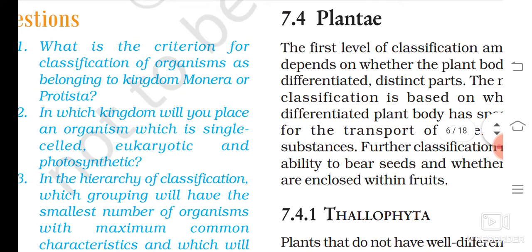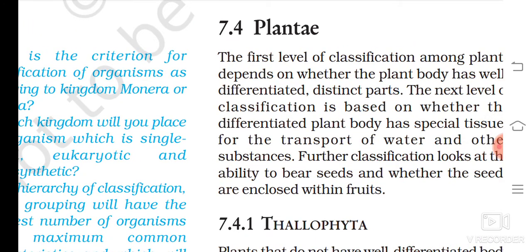Plantae is not there, so 7.4 is not there. Which topics are not there for you? 7.1, 7.2, 7.3, 7.4. So directly we are going to do 7.5 and that is Animalia.